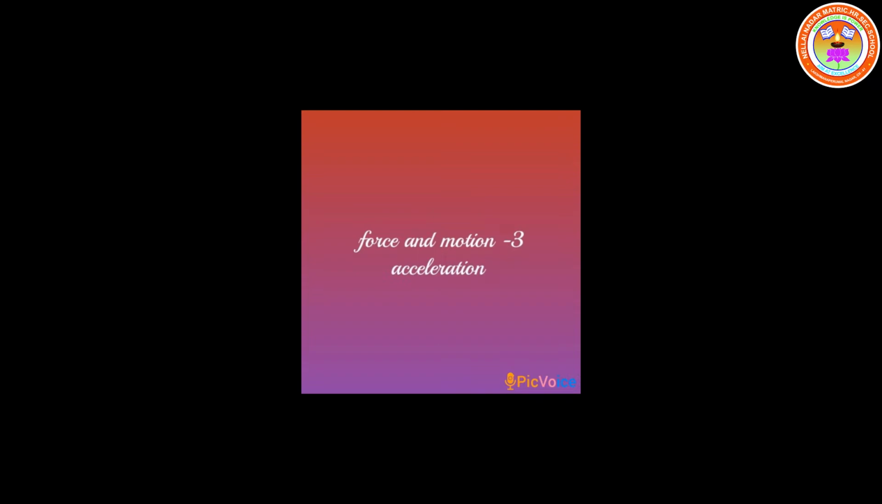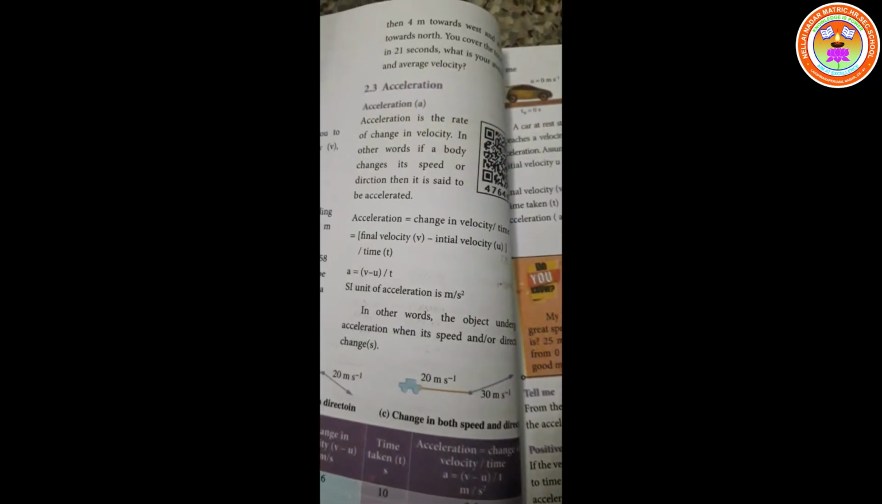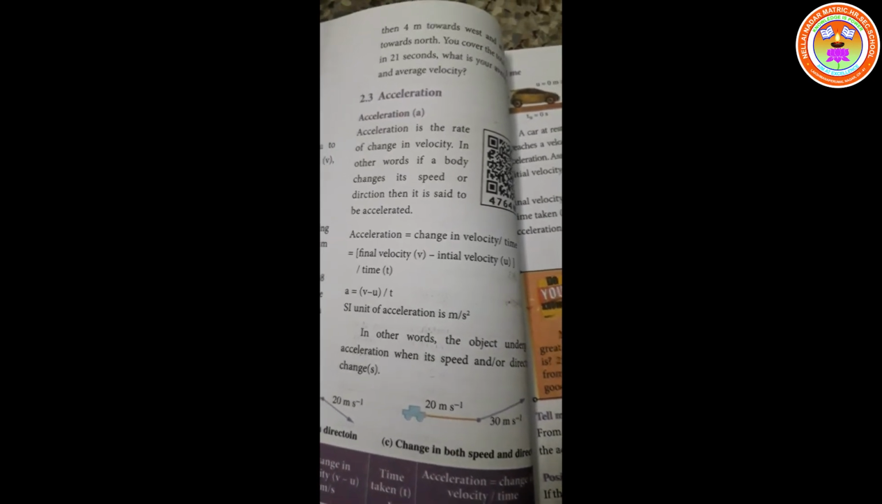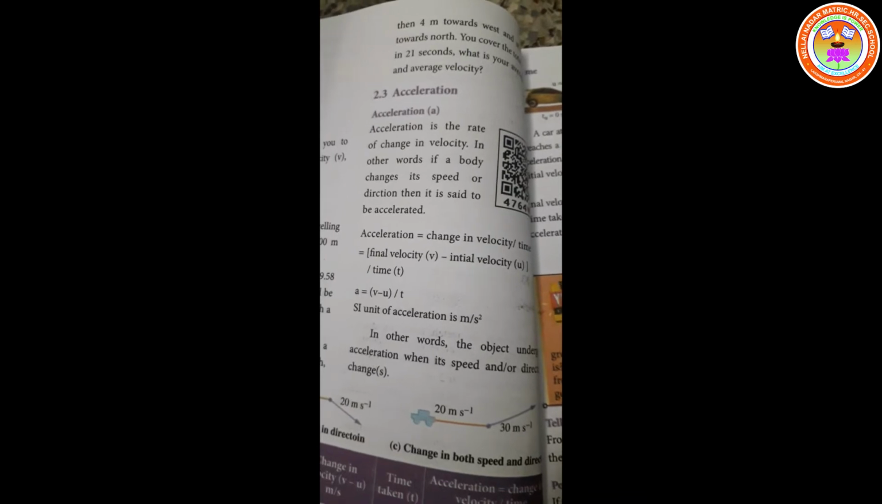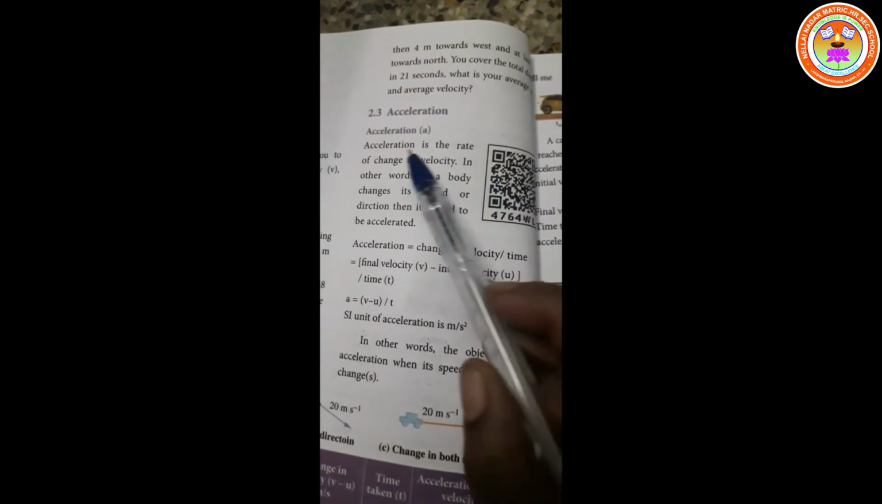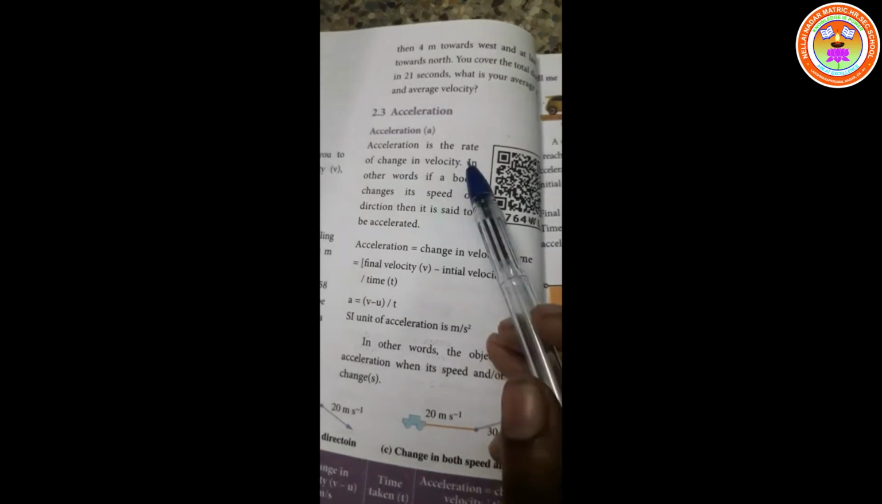So we have experience in that. While riding the bike, we cannot go at the same speed all the time, which means we can increase or decrease the speed with the help of the accelerator. So let me define acceleration. Acceleration is the rate of change in velocity.